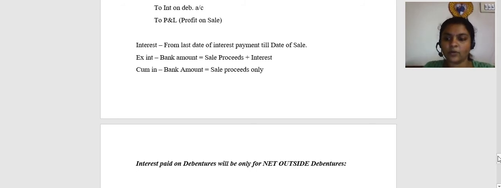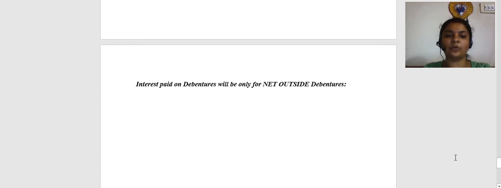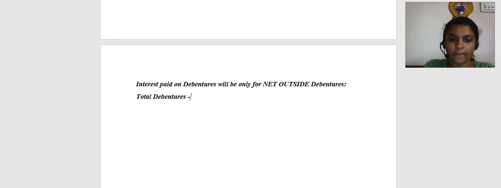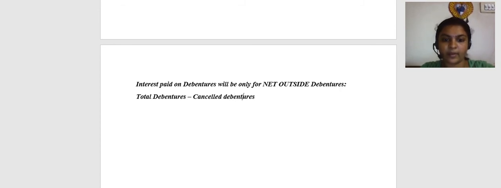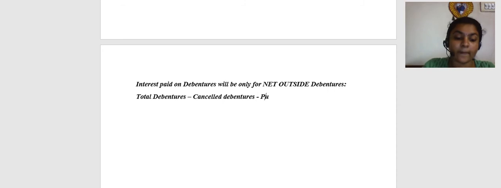If in the journal entry they ask you to calculate interest to be paid on debentures for the year, it will be equal to total debentures minus cancelled debentures minus purchased debentures, or own debentures held.